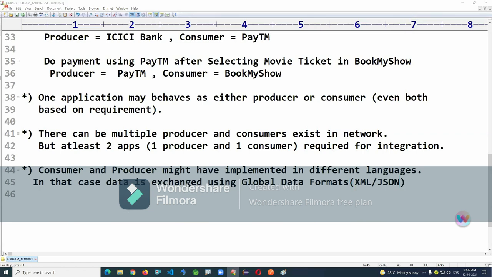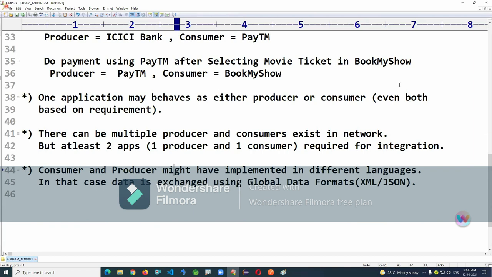Of course, the programming language can be the same, the server can be the same, but the majority of scenarios will have different languages. For example, Book My Show is implemented in Java. We cannot say, hey Paytm, you also implement in Java, or tell a .NET application to implement in Java. The application is already implemented and we don't know which language they use. They expose their API details, we integrate with them, but the data format will be XML and JSON. Nowadays XML is less used, but I'll show those examples. JSON is the most used.